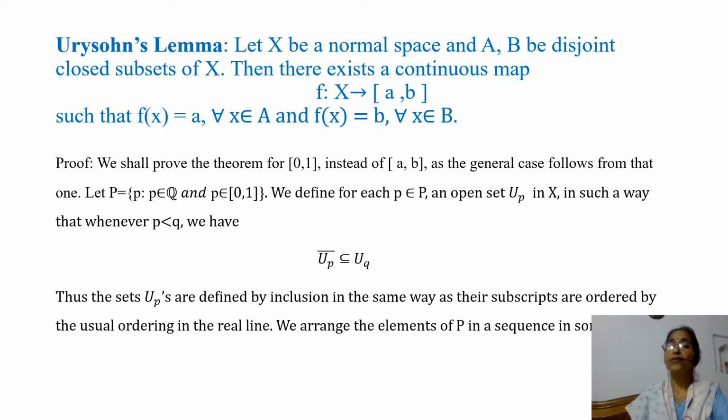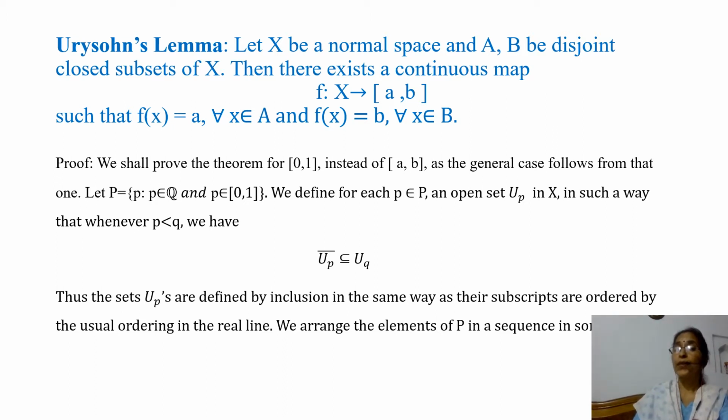We define for each p in P an open set U_p in X in such a way that whenever p is less than q, we have closure of U_p is contained in U_q. That means if p is less than q, then closure of U_p is contained in U_q.